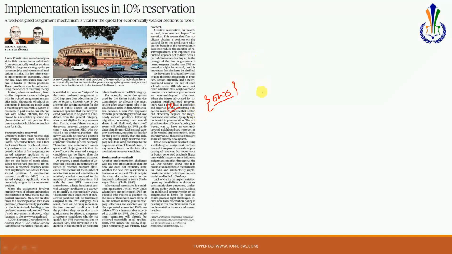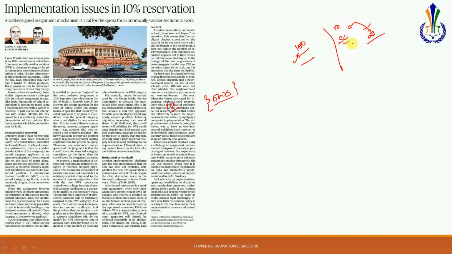But still, for those of you who are interested, I'll just explain so that it's not difficult for you if you read this particular article. The issue here is that whenever a reservation is given, for example, for SCs, suppose 10 seats are reserved for the SCs and 100 seats are there for the general category. If in the SCs there are 20 candidates who have crossed the cutoff limit, then the top 10 candidates will take the seats from the general category and the remaining 10 will get the seats from the SC category.